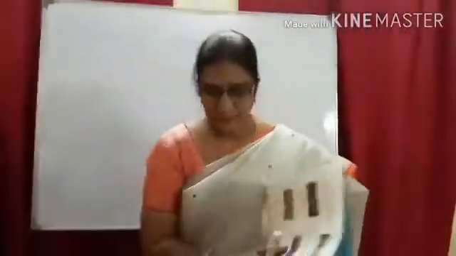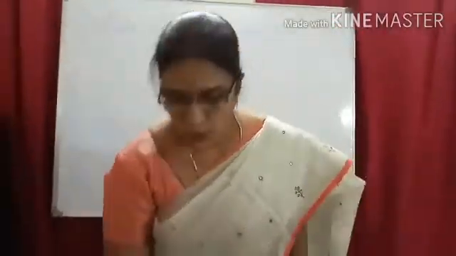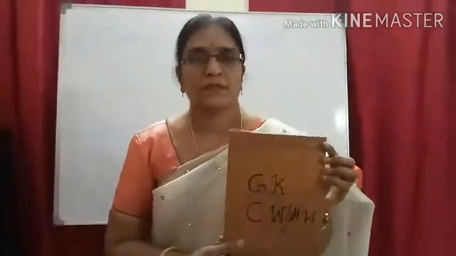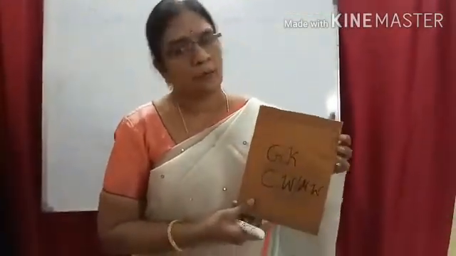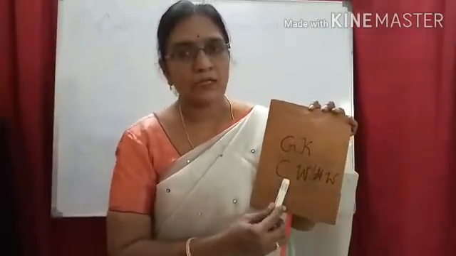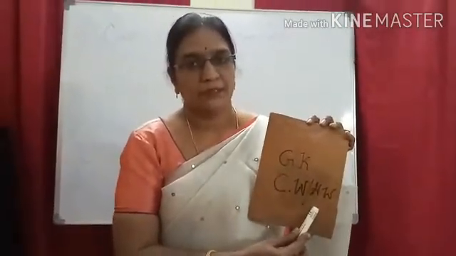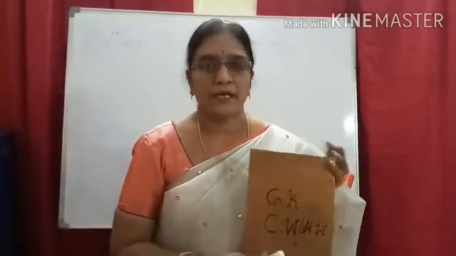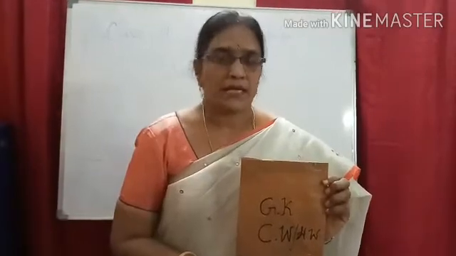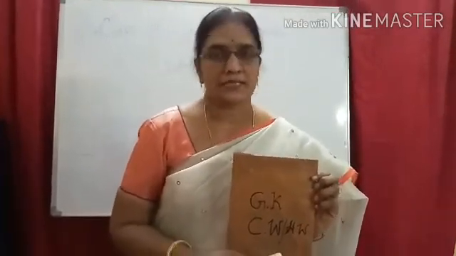Now children, take one 200 pages book, single ruled or double ruled for GK, and write classwork and homework. You can write the spellings, fill in the blanks, classwork as well as homework, whatever is given.